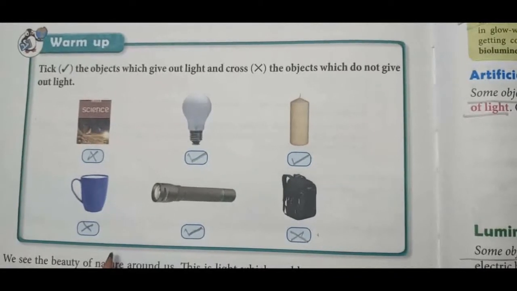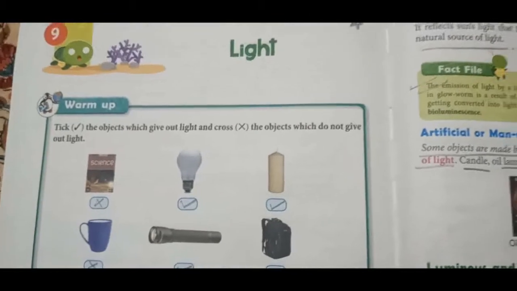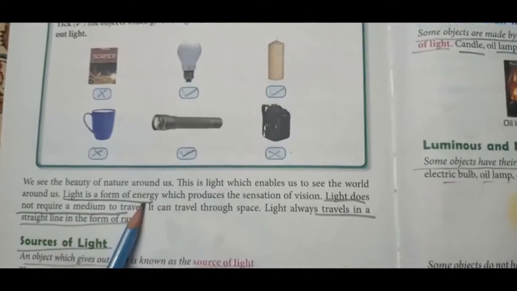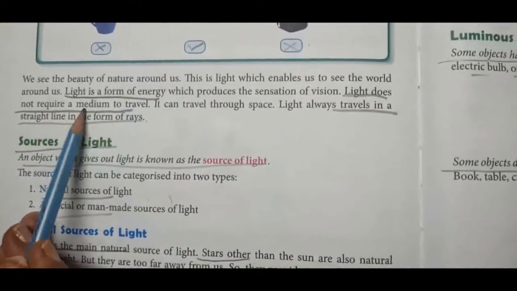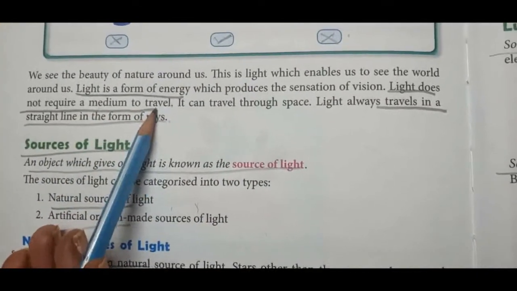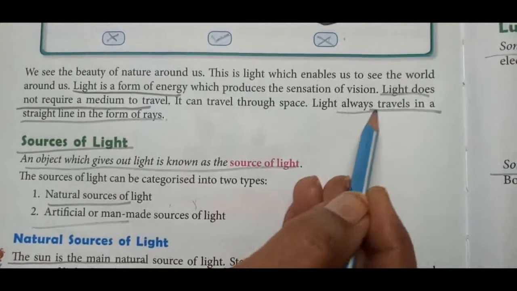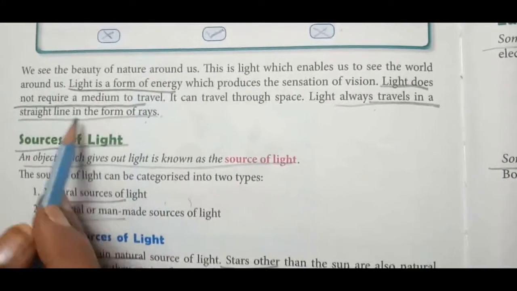And this is chapter 9, Light. Now let us see some important points about light. Light is a form of energy. Light does not require a medium to travel. It always travels in a straight line in the form of rays. So these are the properties of light.